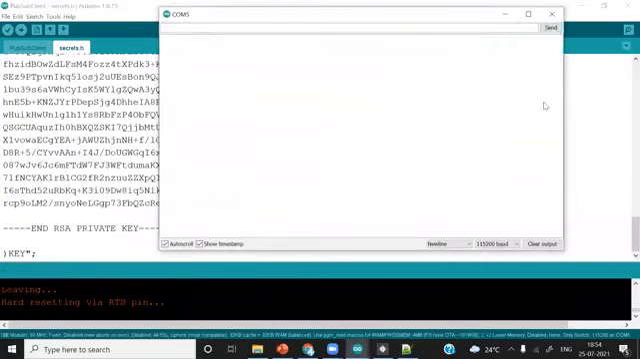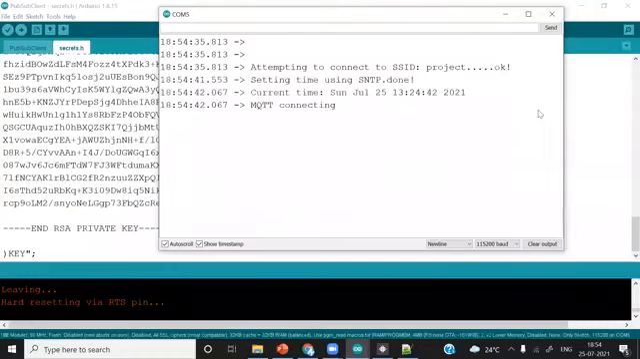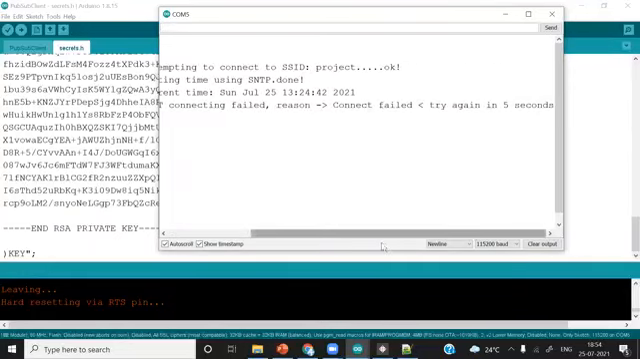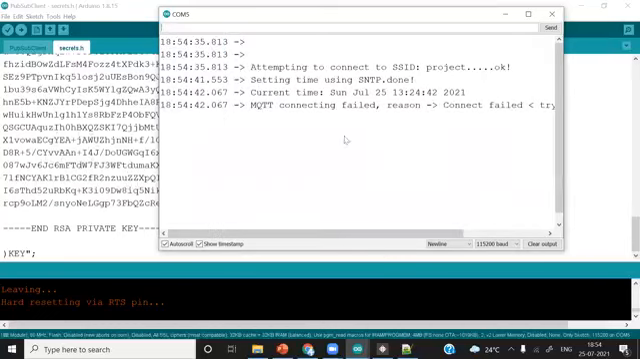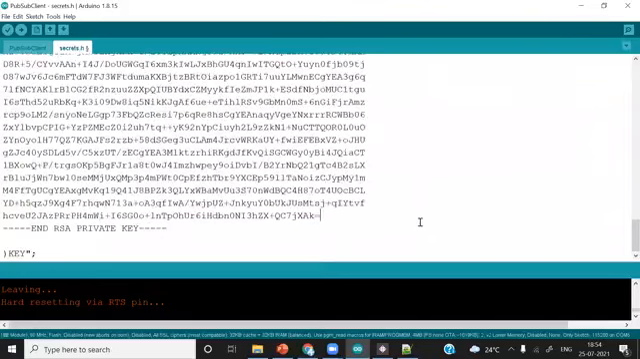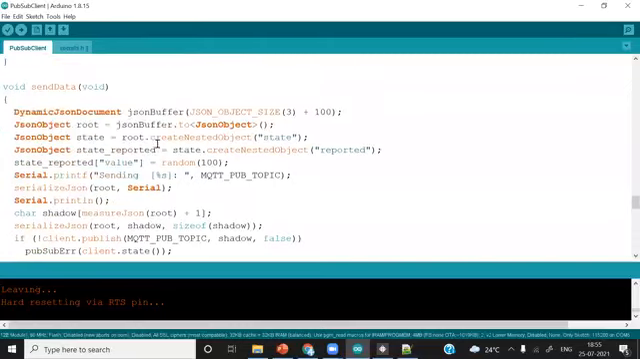Done. Now MQTT connecting. You can see the failed reason. Okay, we deleted some content of the private key, so that was the reason. Let's just simply Control Z it and then go to this one. So quickly, we'll understand what is the data we are sending.